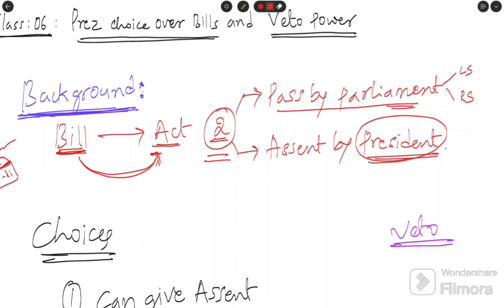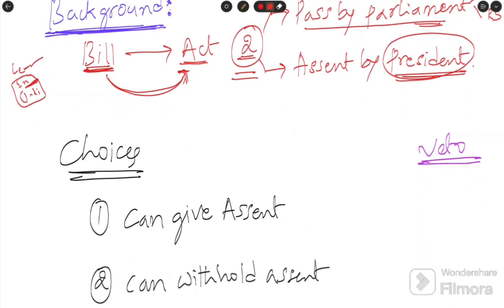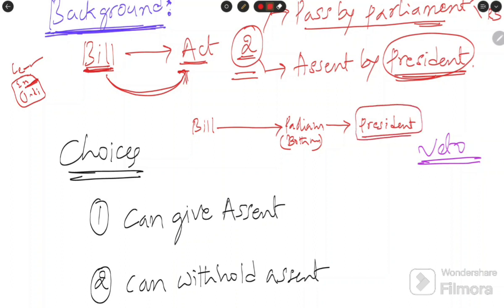This is the background. Any bill to become an act needs to pass two tests: one is passage by the parliament, another is the presidential assent. Now let's assume the bill is passed by both houses of the parliament. After both houses pass the bill, it goes directly to the president. Now the bill is with the president.